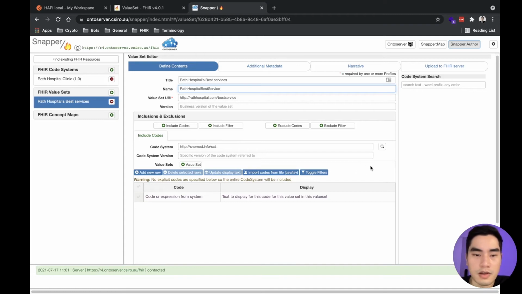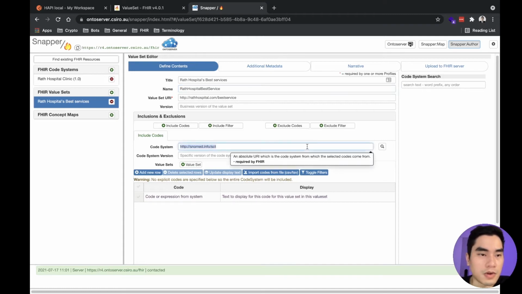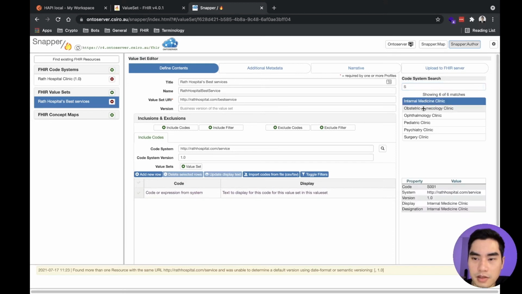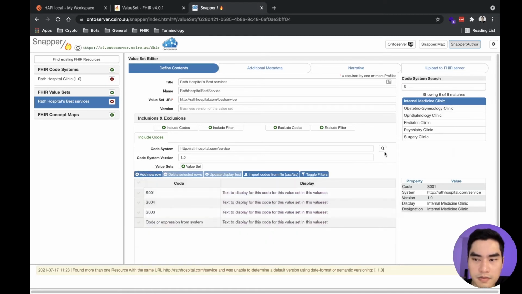So let's say that we want to include the Blood Hospital, and this is the code system. Okay, so we will have this one, bring it here, this one, and this one, and this one. 1, 2, 3, 4, right?